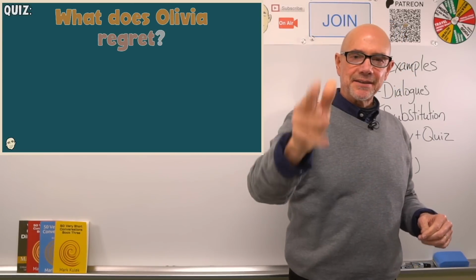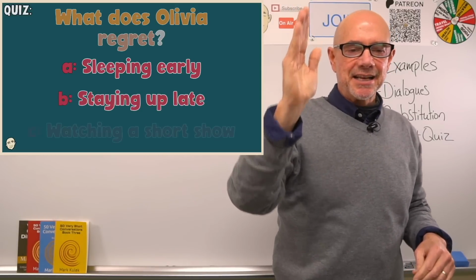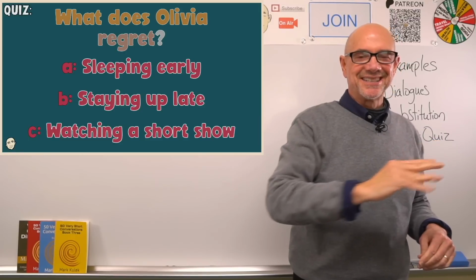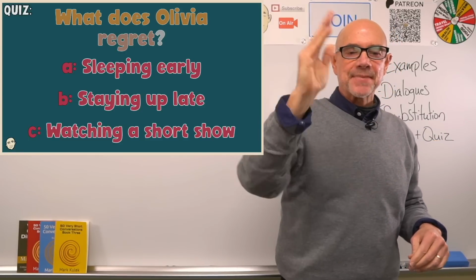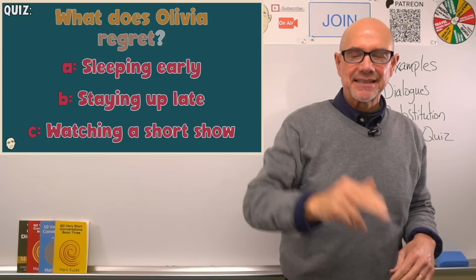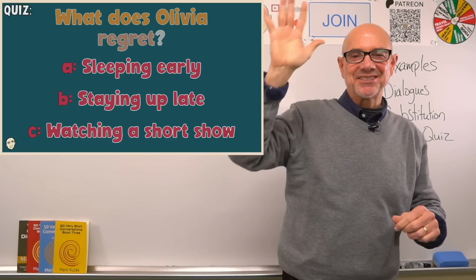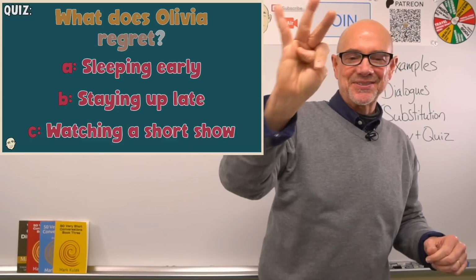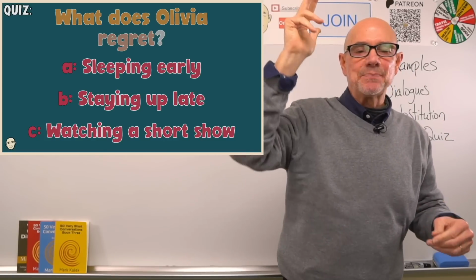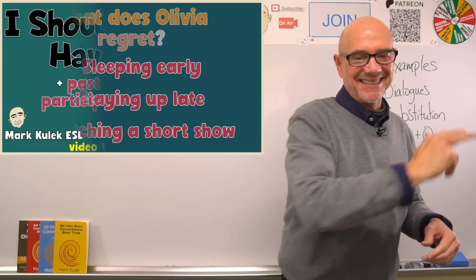What does Olivia regret? A, sleeping early. B, staying up late. C, watching a short show. And the answer? 5, 4, 3, 2, 1. Yes, it is B, staying up late. Olivia regrets staying up late.